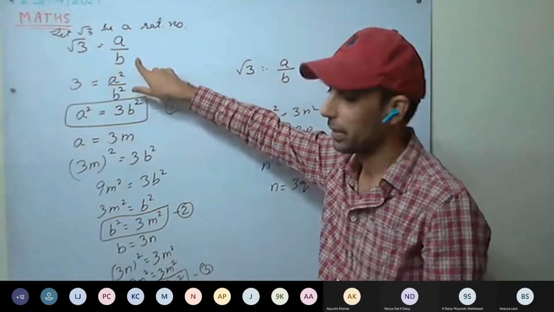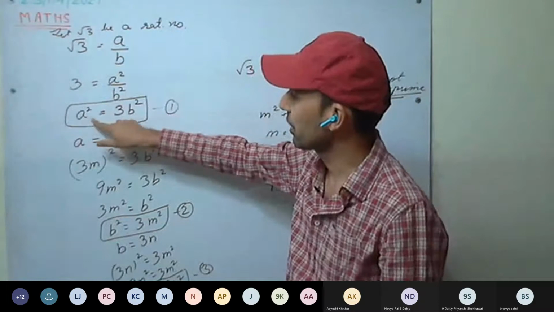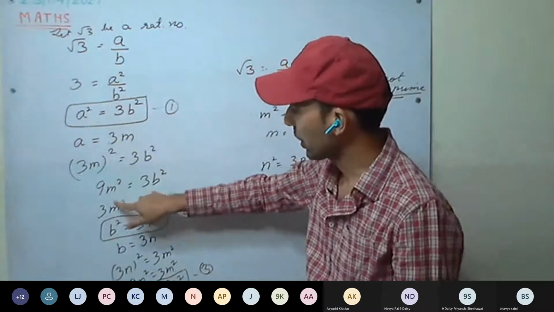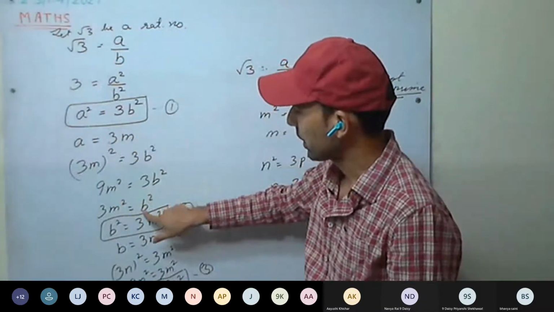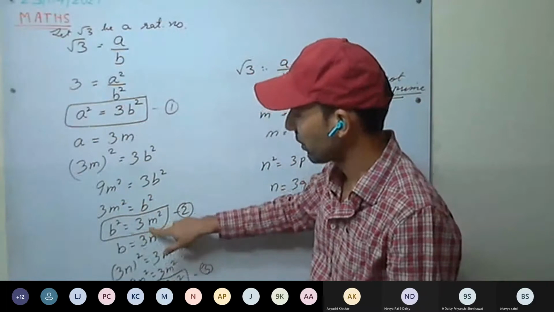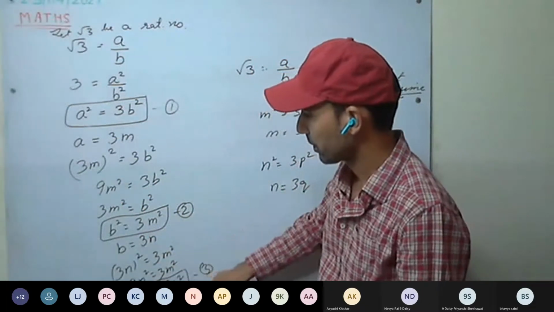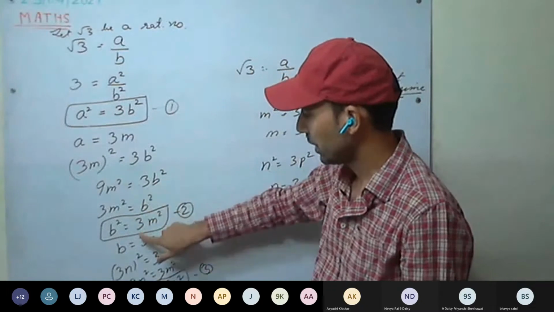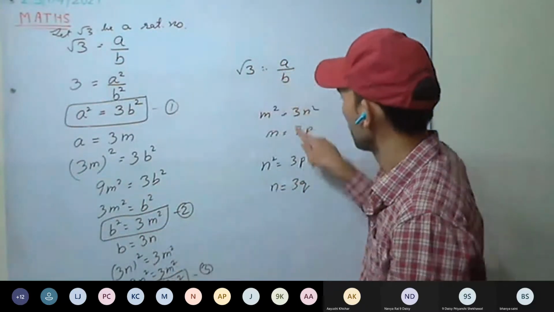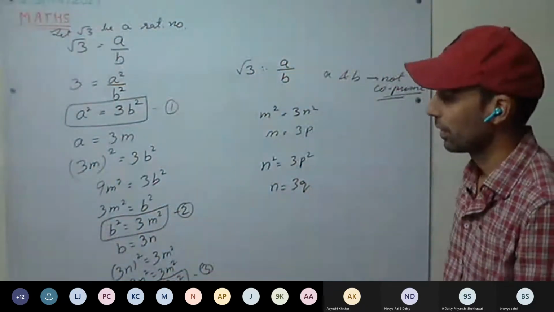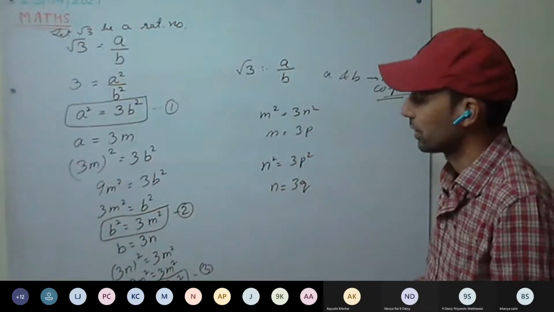You can see as well, a square equals 3b square. So a has a factor of 3, and b also has a factor of 3. If we cancel them, they again have a factor of 3. The 3 is always going on. Here we cancel 3, but still it is going on.